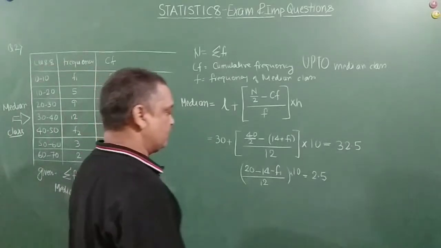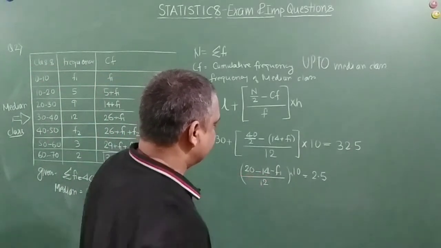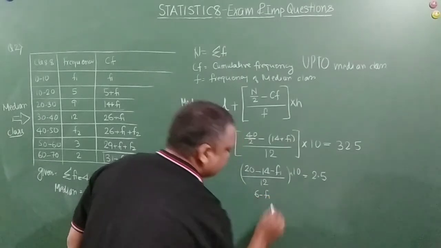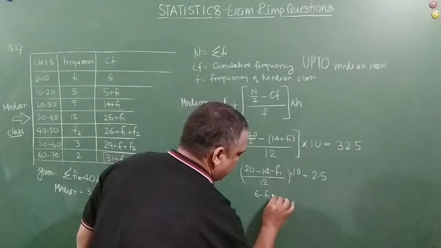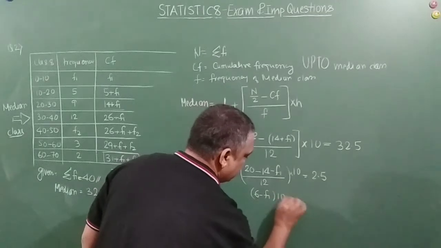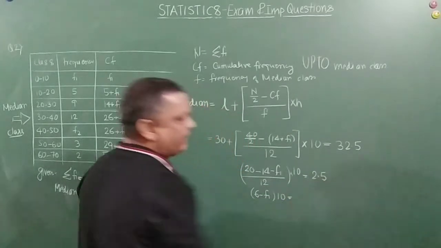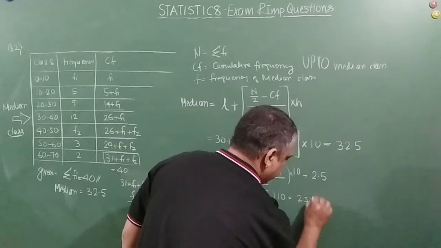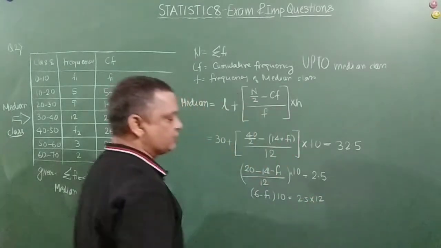So this becomes how much? 6 minus F1, into 10 is equal to 2.5 into 12. So 2.5 into 12, how much will it be?